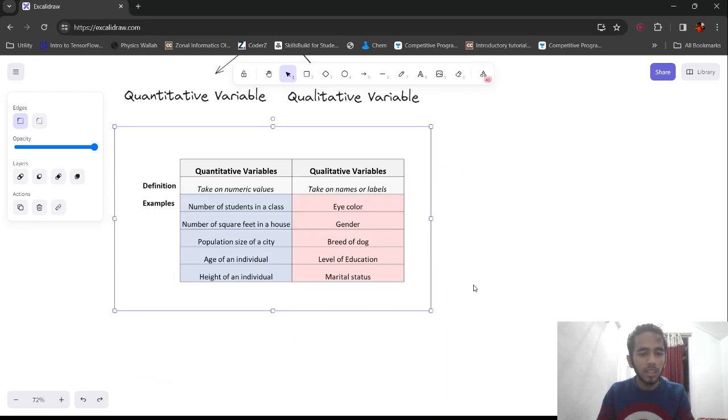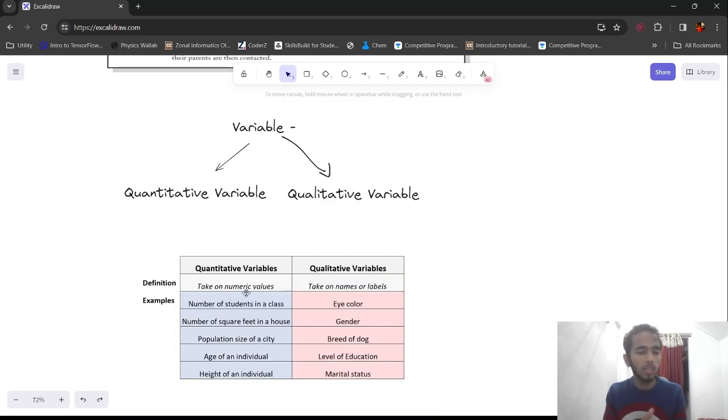So a quantitative variable can take numerical values, and something that is missing here, it performs things like addition and subtraction that can be performed on it. Whereas qualitative variables are something that are not numerical. For example, the name of an IPL team here is a variable, and the value that I can put here will be CSK, RCB, KKR. So these values are not numerical. Arithmetic cannot be performed on them.